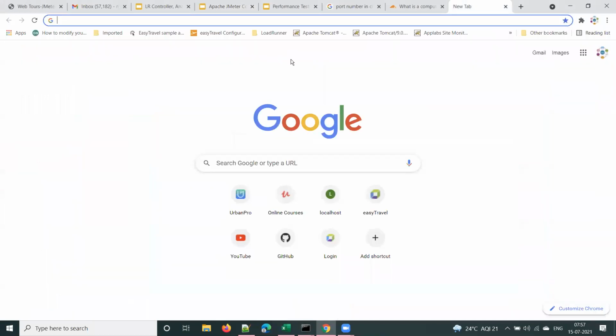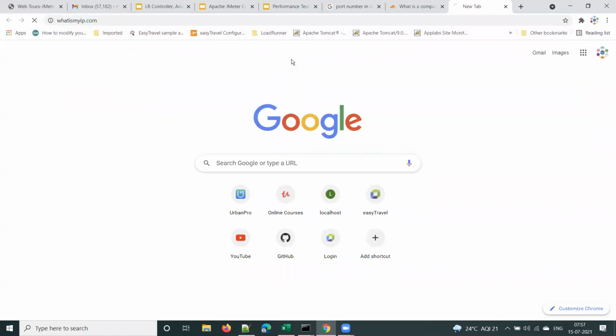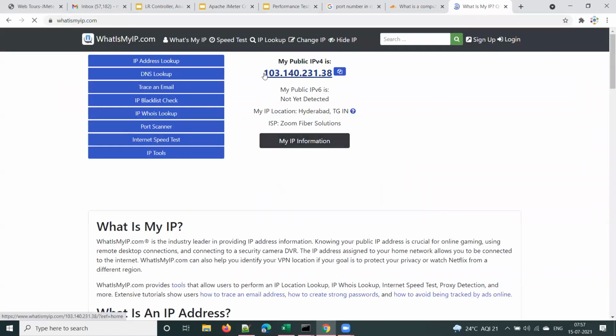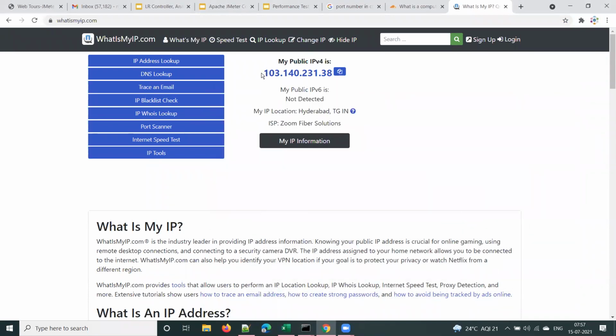Let me quickly show you. If you want to see the public IP, open a browser and type whatismyip.com, and this is your public IP. You will be visible to the external world with this IP address, while the private IP address will not be visible. The public IP will be one and the same for your internet connection, no matter how many systems are connected to your network.